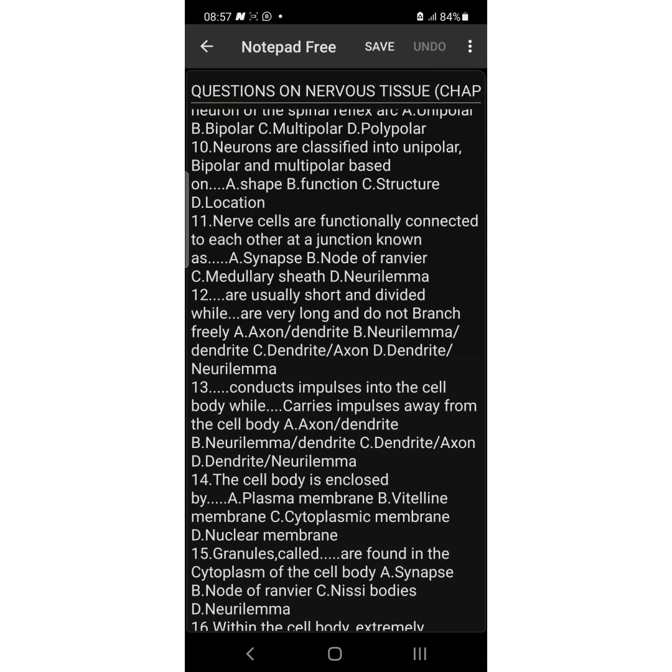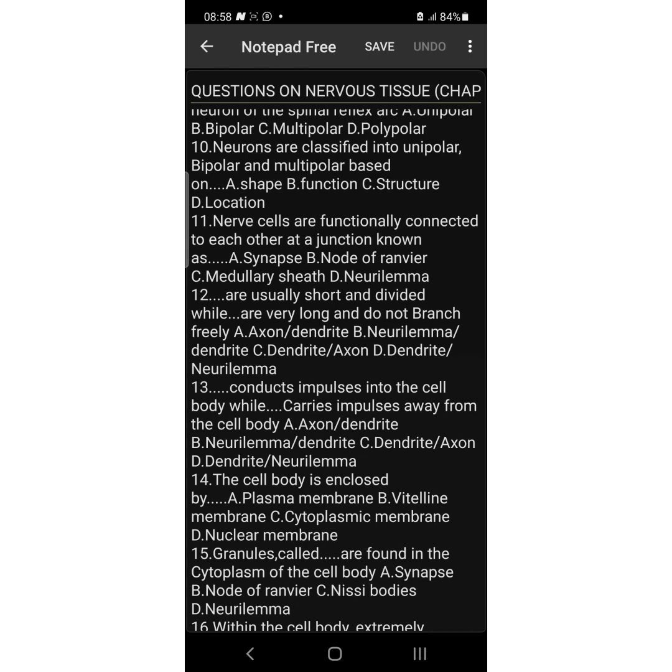Number 11, nerve cells are functionally connected to each other at a junction known as dash. Is it synapse? Is it node of Ranvier? Is it medullary sheath or neurolemma? The answer is synapse, A.